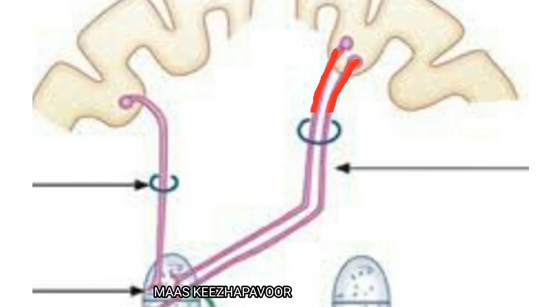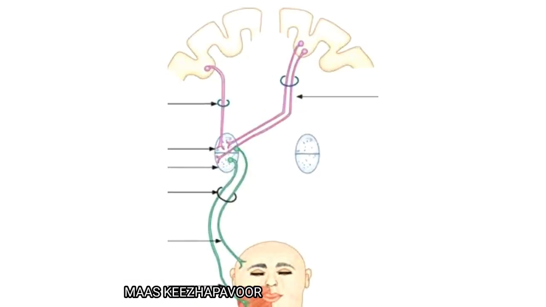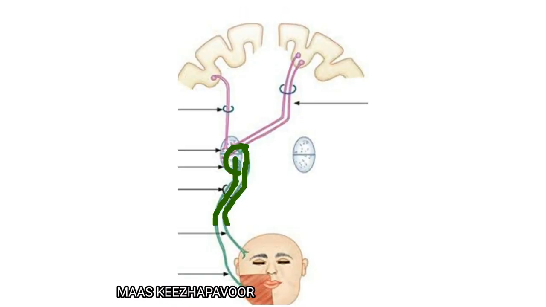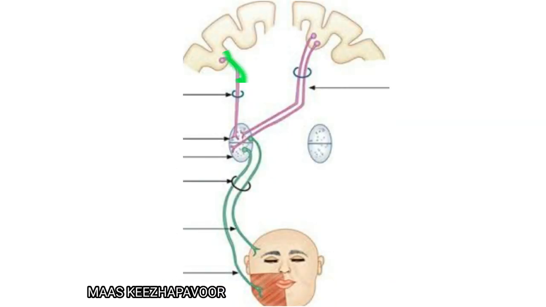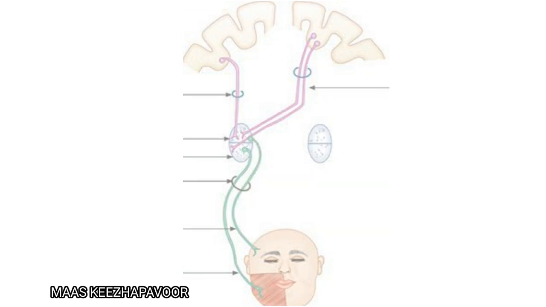The contralateral corticonuclear fibers reach both upper and lower part of the motor nucleus. That's why upper and lower parts of face are supplied by opposite side corticonuclear fibers. But the ipsilateral corticonuclear fibers reach the upper part of the motor nucleus, and that is the reason these fibers supply the upper part of the face of same side.